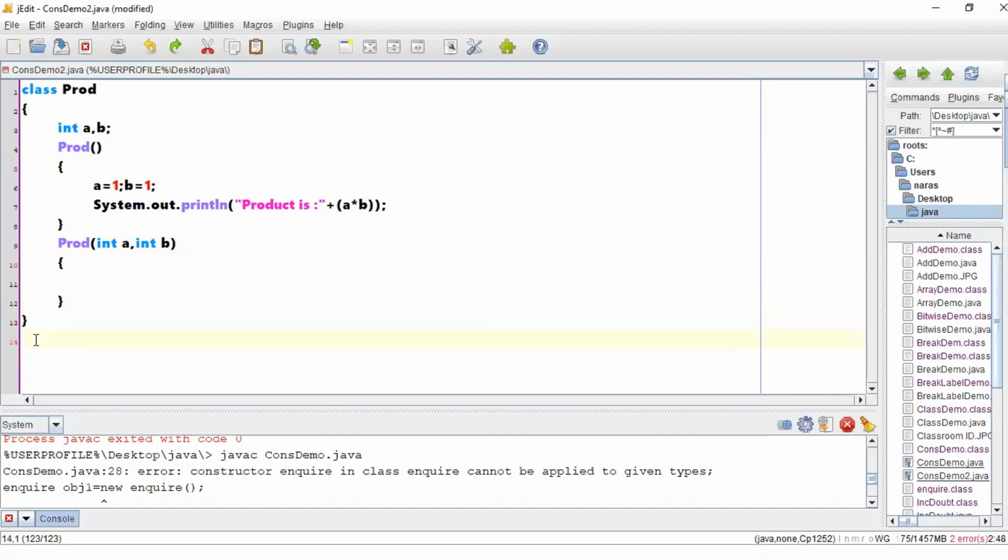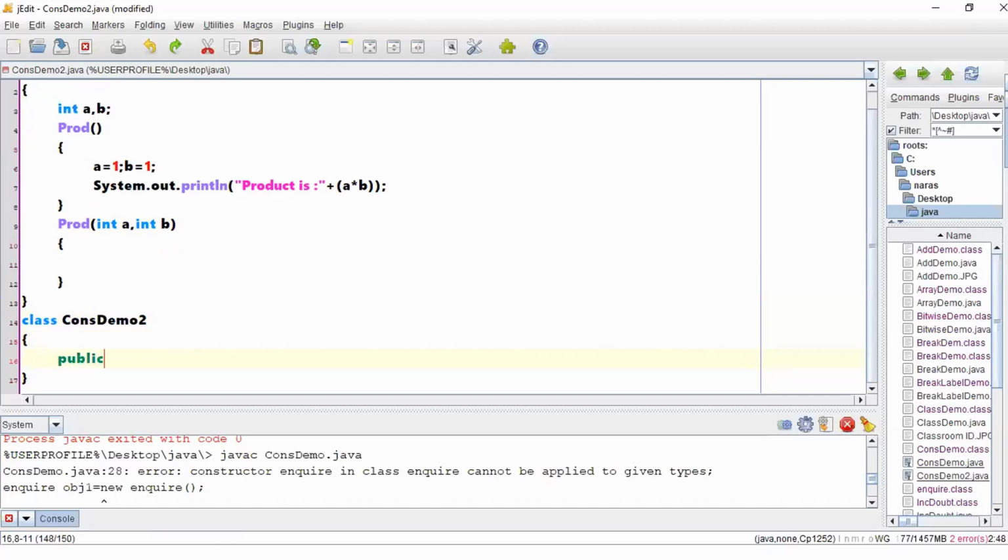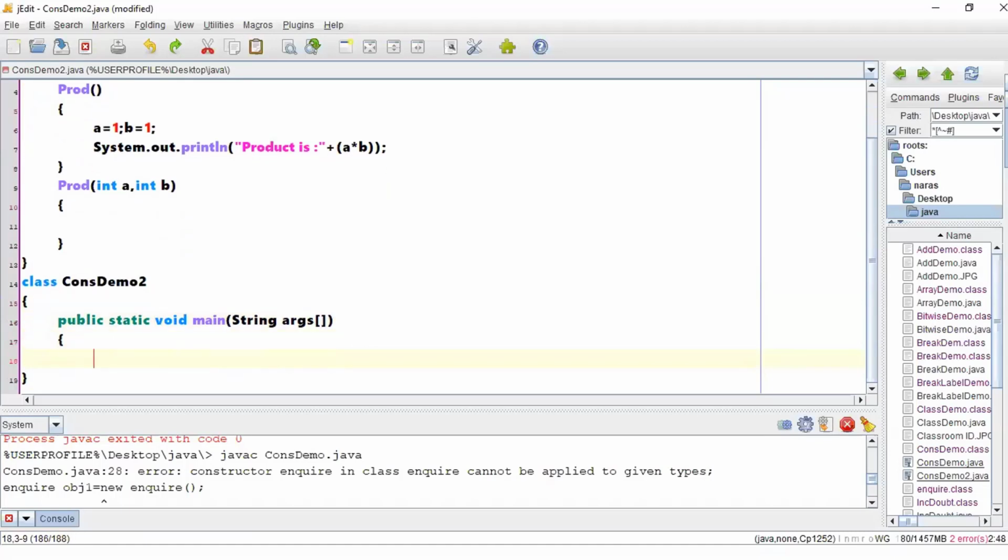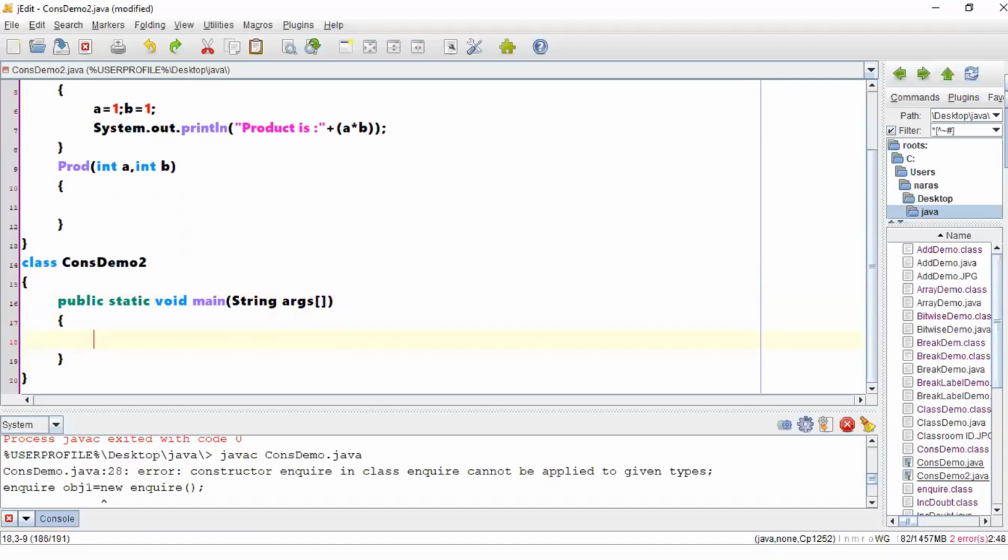Below this, let me have one more class which is called const demo 2. Const demo 2 is a class, right? Public static void main, string arguments. So now what I'm saying is, if I'm just creating an object like add obj is equal to new add, what will be the answer?